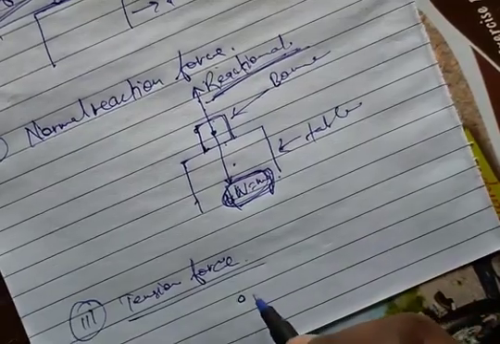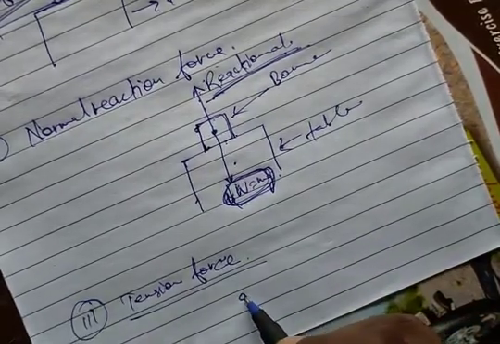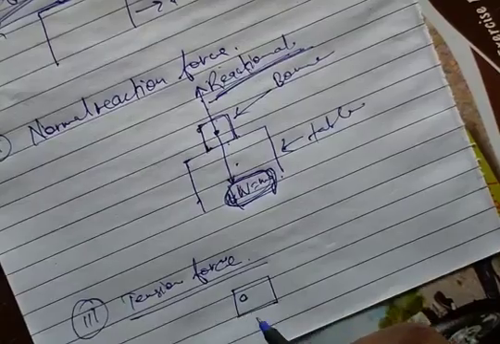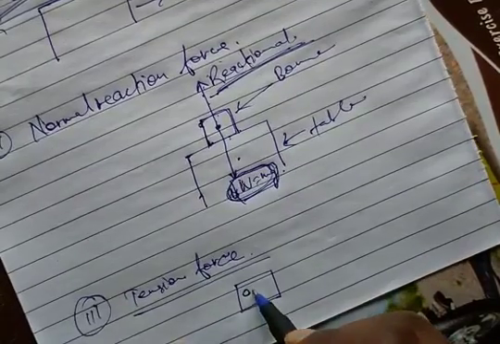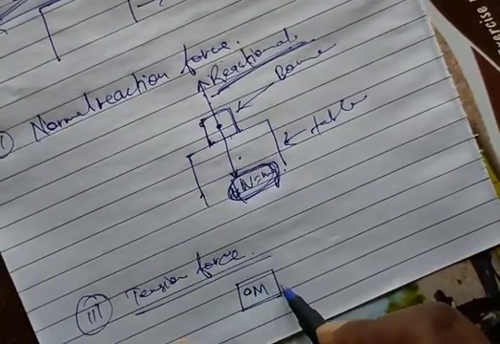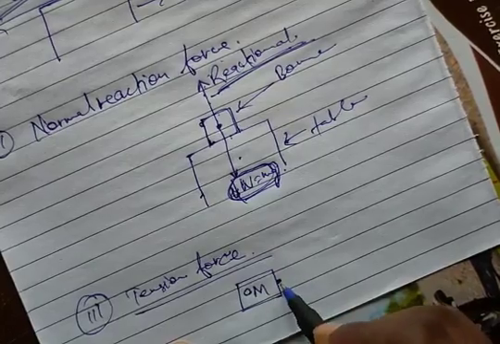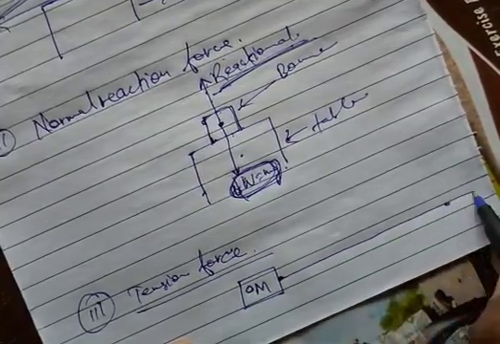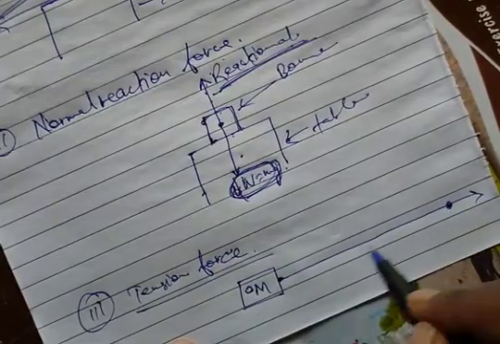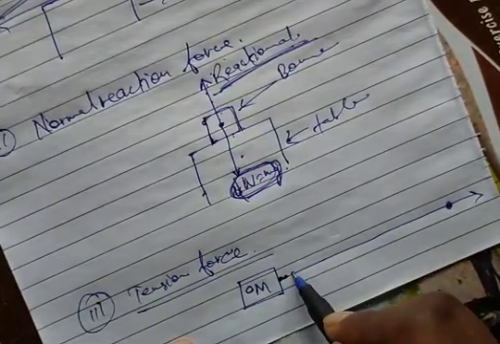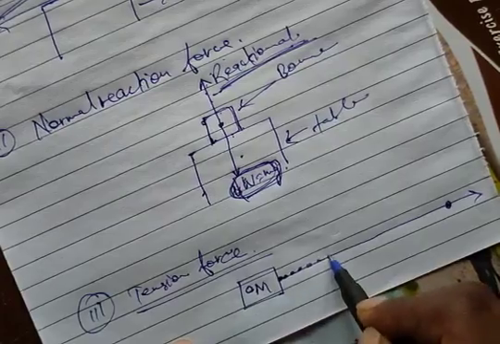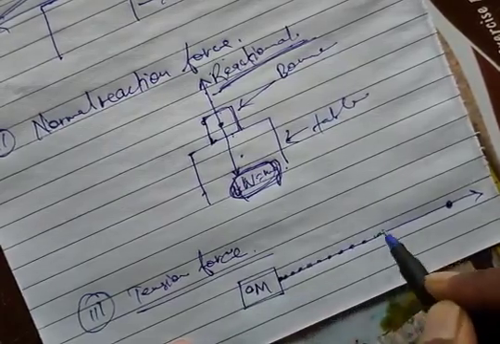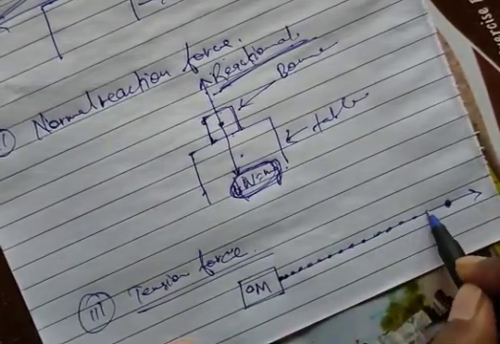Okay, suppose that this is a block of mass m and a string is tied on one side. This is a string. When the force is applied in this direction, then there is a force inside the fiber of this string, which is opposite to each other.